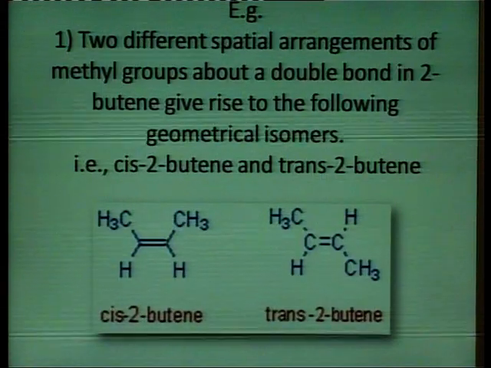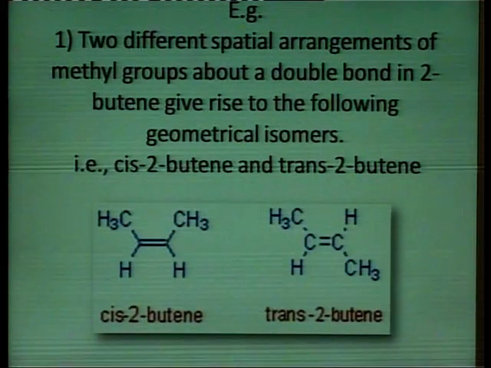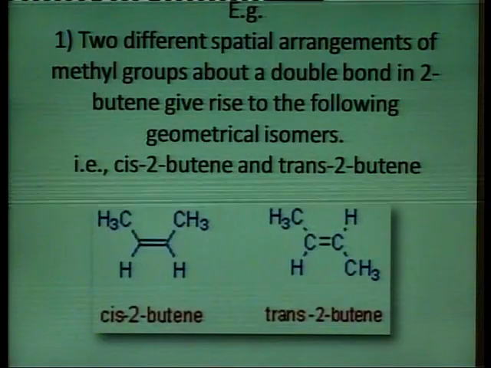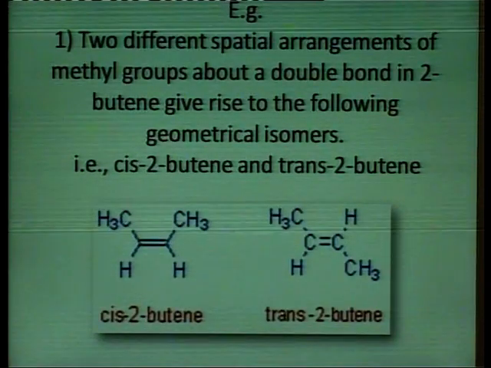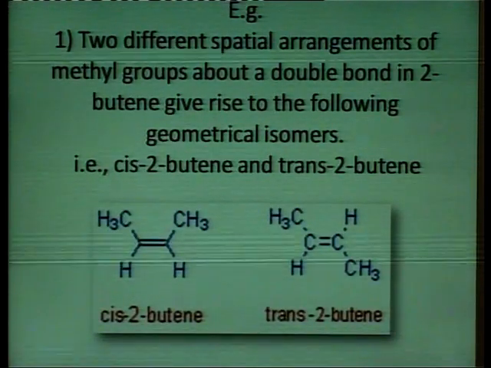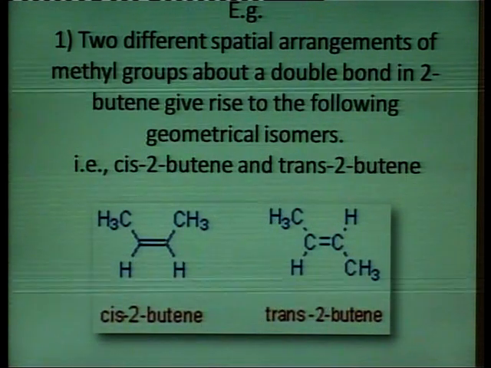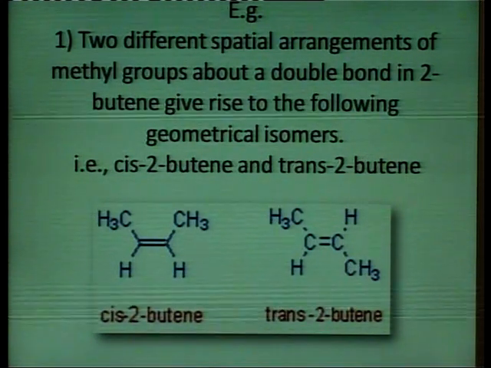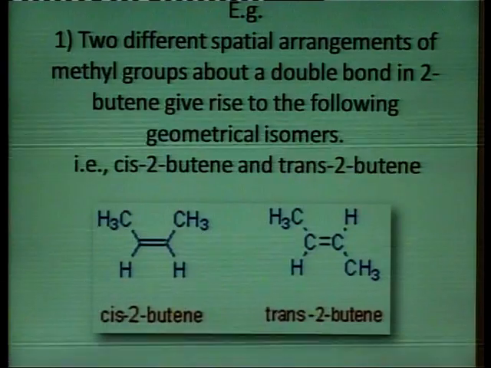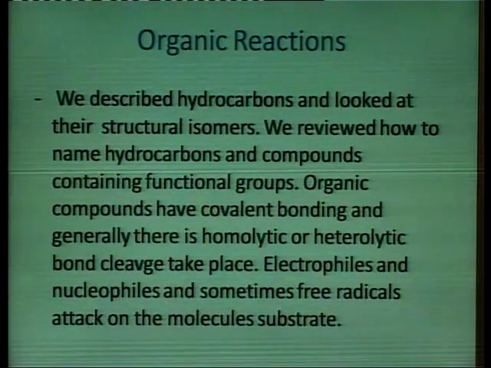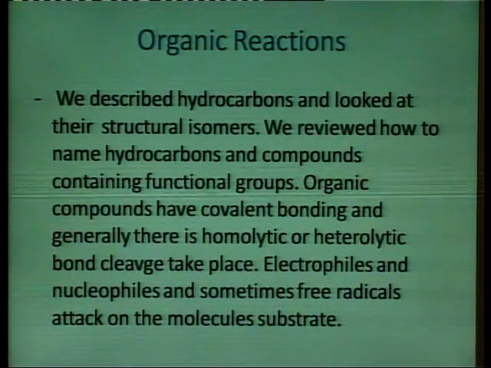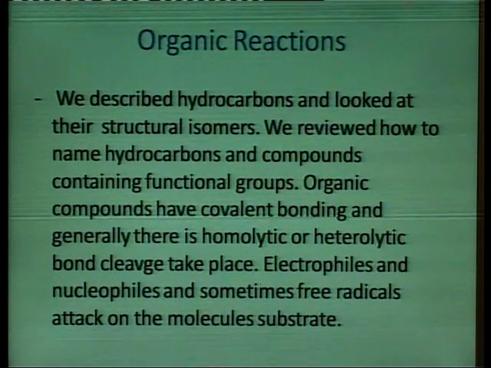So, when both the alkyl groups are present on one side, they are known as cis, and when both groups are opposite to each other around a double bond, they are known as the trans form. So, these are the examples of isomerism.